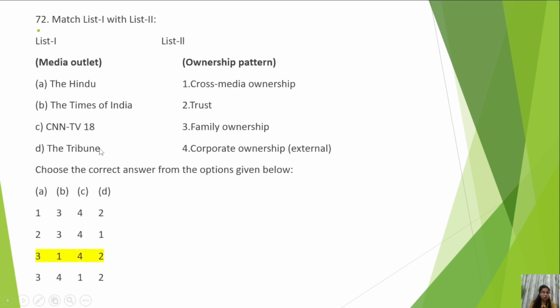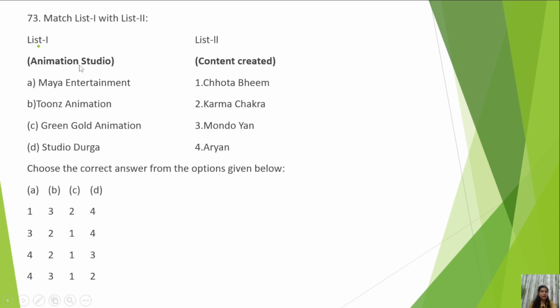But others you should know that Tribune is a trust. Okay. So The Hindu is a family ownership and Times of India is a cross media ownership. CNN TV 18 is corporate ownership, external. CNN came externally. You should know that. Tribune, trust. Tribune is a trust. Okay. Next, match animation studio with the content created.